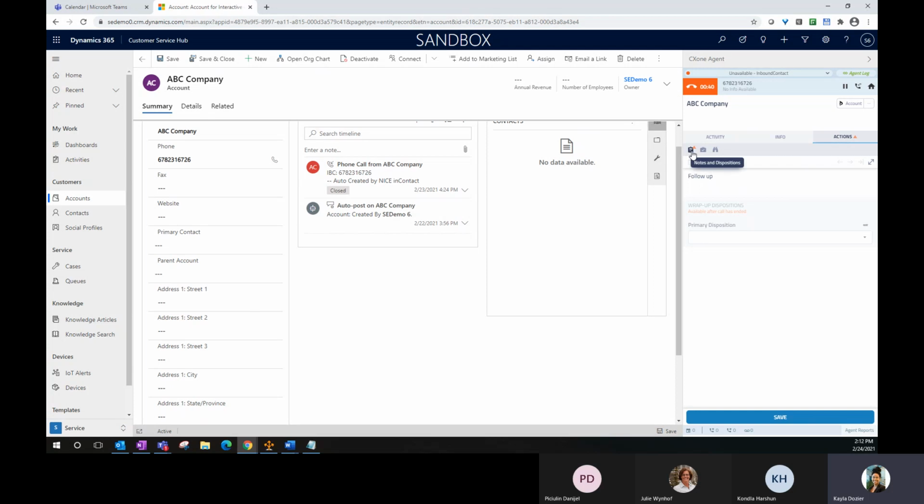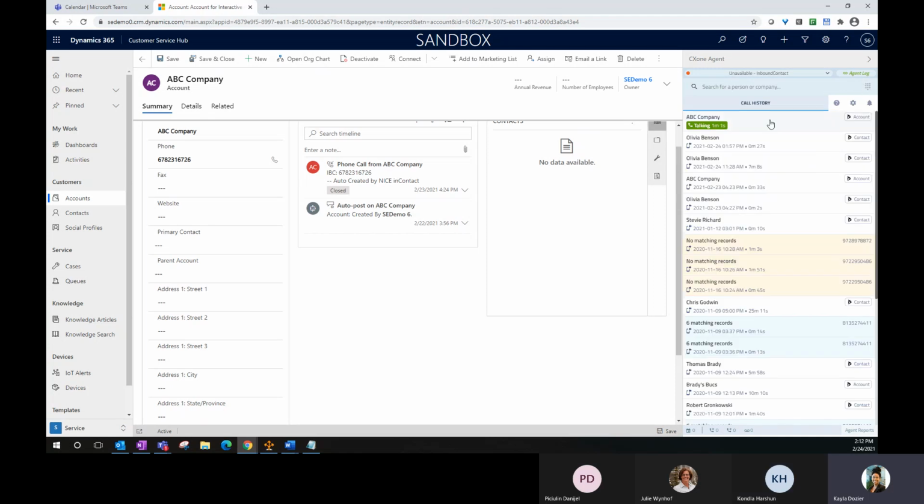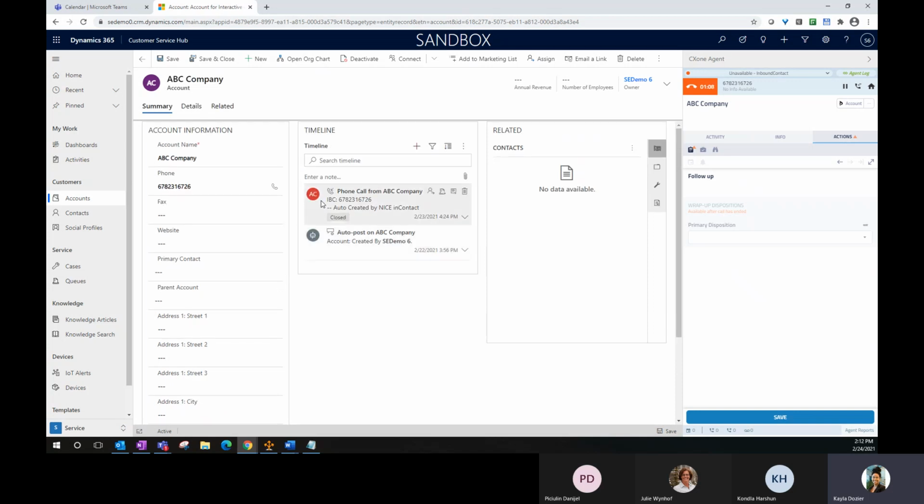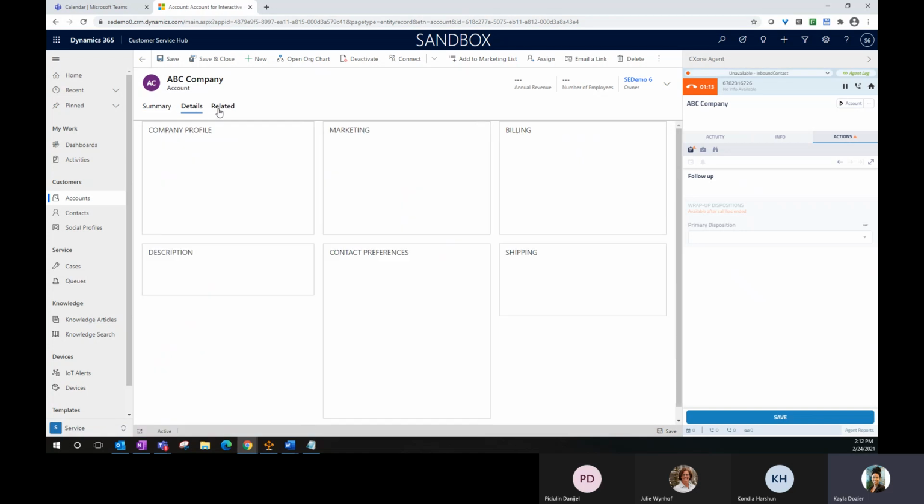What I can also do is those notes and dispositions, the activity, and I can do some standard things such as hold the call. I can definitely transfer the call here as needed, and I can do a blind or warm transfer here, and I can transfer at the skill level or to a specific agent. So with that specific interaction here, I can handle all of the information that's needed. I handle that interaction as it comes through here, but also be mindful of the information that's tied to that specific caller or that specific account here.